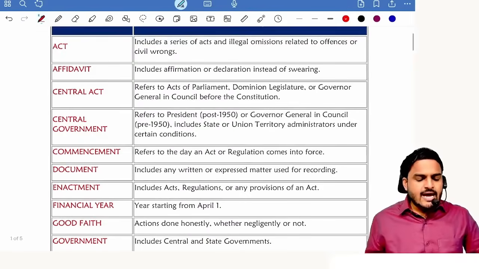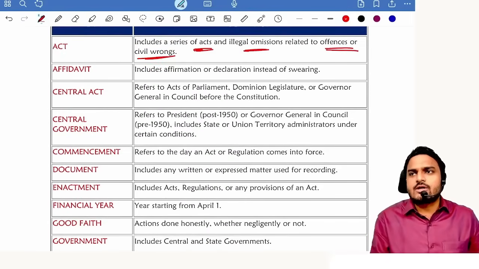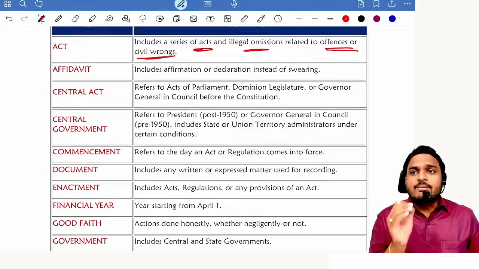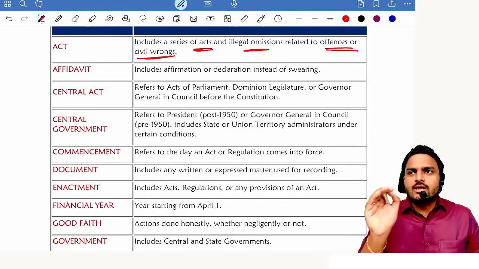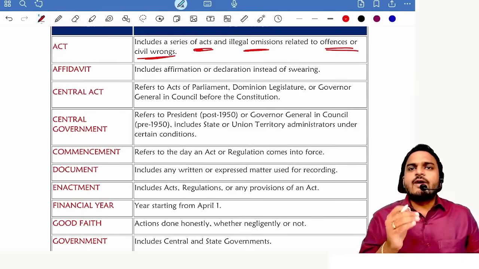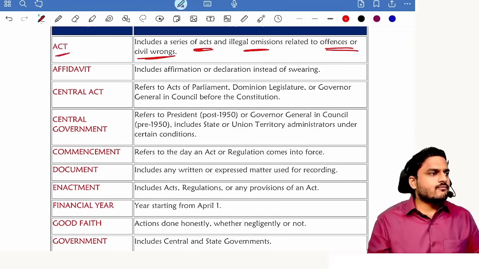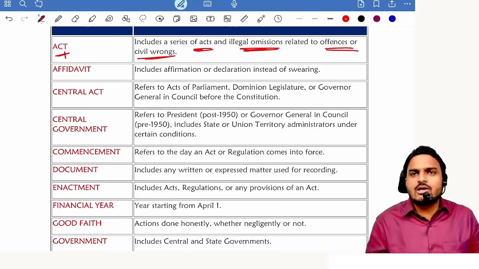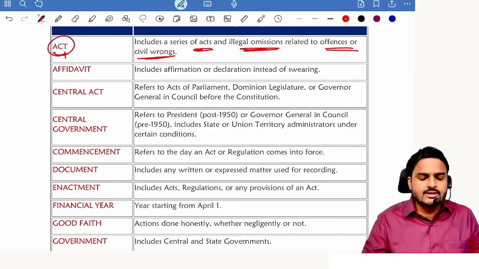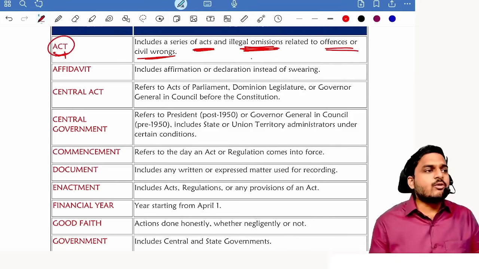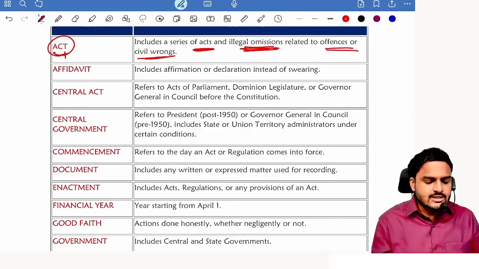So coming to the definition, act includes series of acts, illegal omissions related to offenses, civil wrongs. Now tell me, non-supply of necessaries to a needy person. Listen. A son is having an old grandfather. He failed to supply food items to old grandfather. Will it come under act? Yes, because act includes illegal omissions, but act will not include an omission which is not illegal. Remember, act includes series of acts, illegal omissions, but an omission which is not illegal, we call it as an act or not an act? Not an act. Clear?